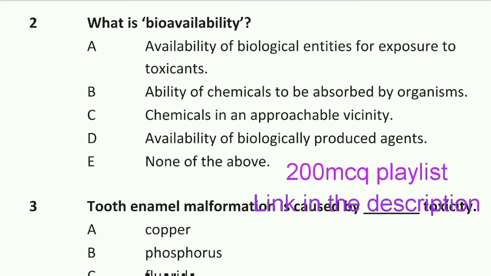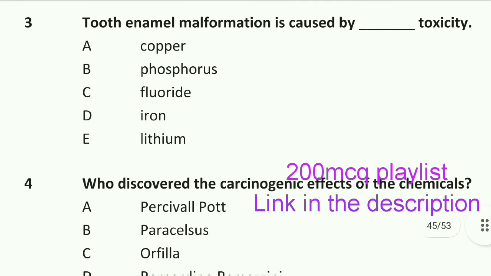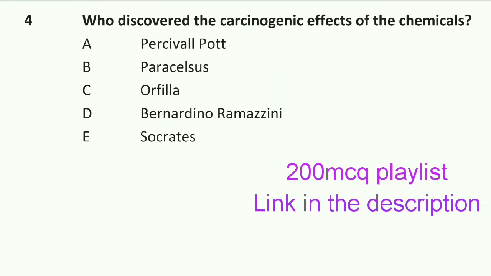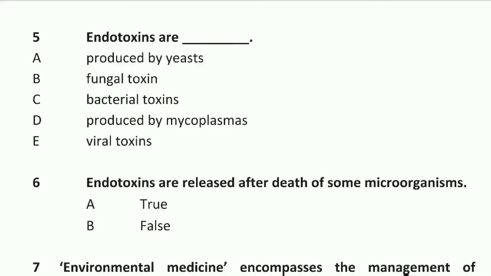Next question: tooth enamel malformation is caused by fluoride toxicity. Option C is right. Question number 4: who discovered the carcinogenic effect of chemicals? Percival Pott discovered the carcinogenic effect of chemicals. Next question: endotoxins are bacterial toxins. Option C is right.